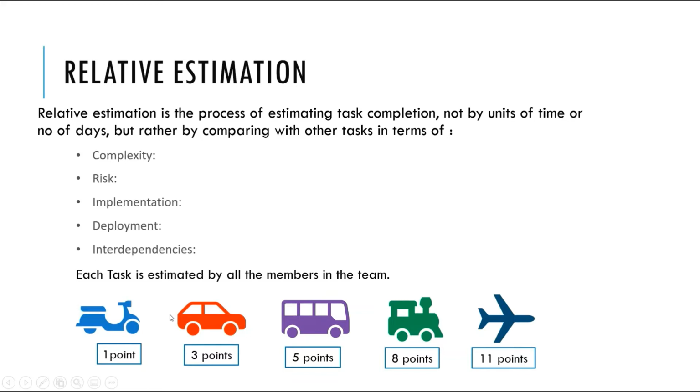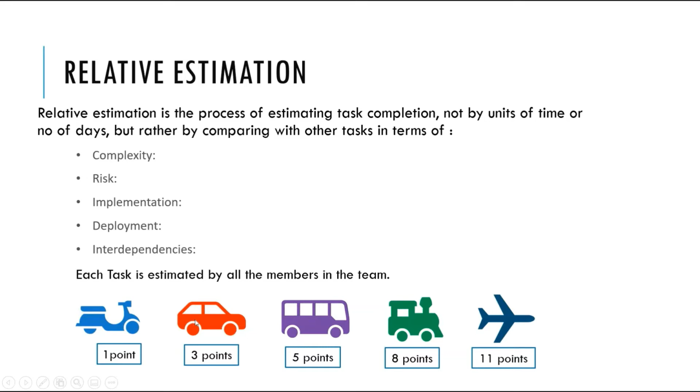Now, all the members in the team will pick up each task and will compare it with other tasks in terms of complexity, risk, implementation, deployment, and interdependencies, and will give a point. As you can see, bike is compared with other tasks and it's given 1 point because it is easier to manufacture and less complex compared to other tasks like car, bus, train, or aeroplane.